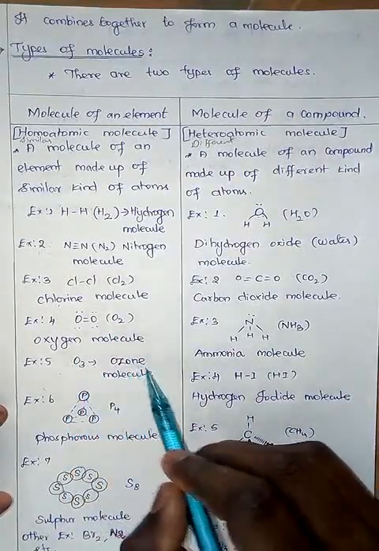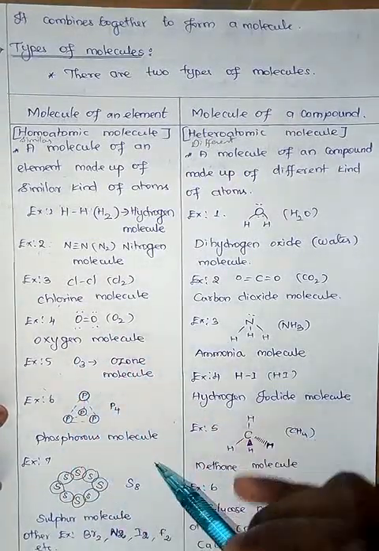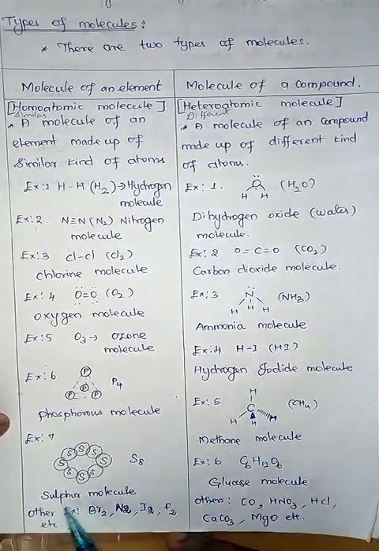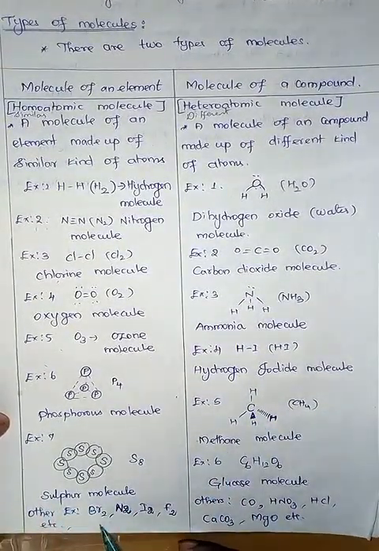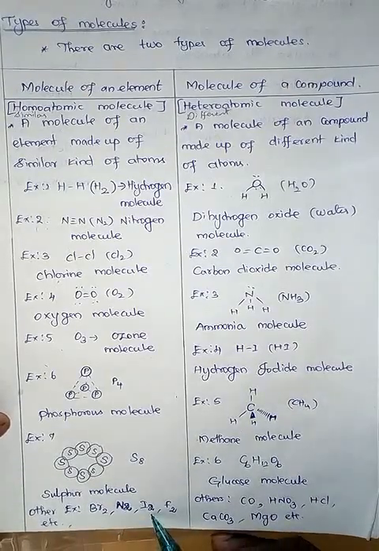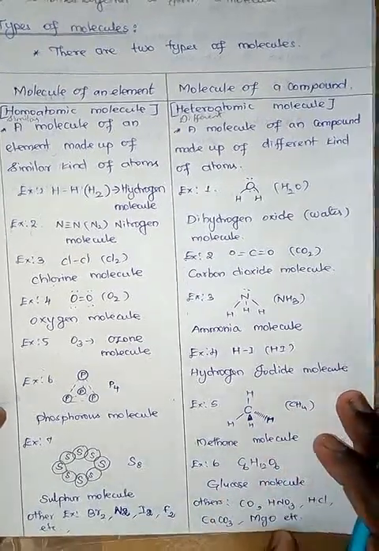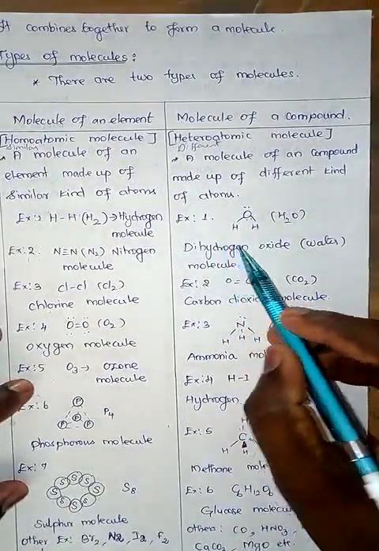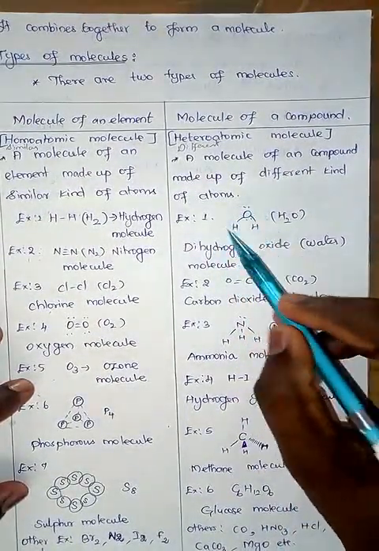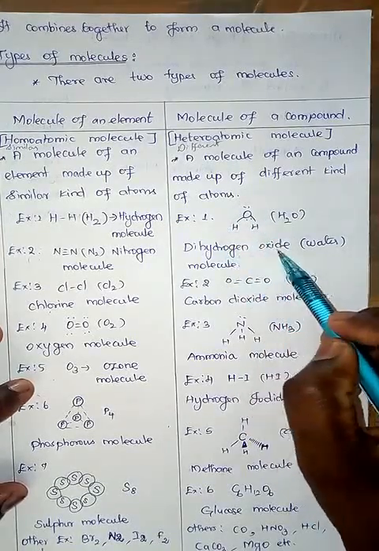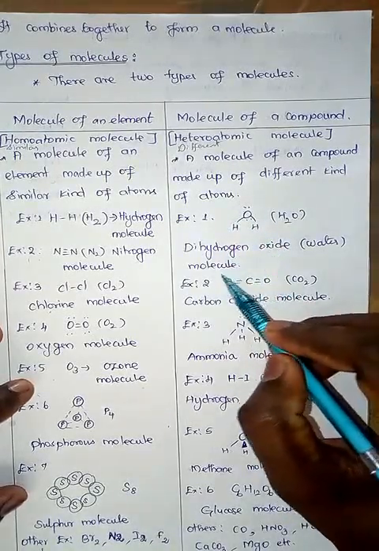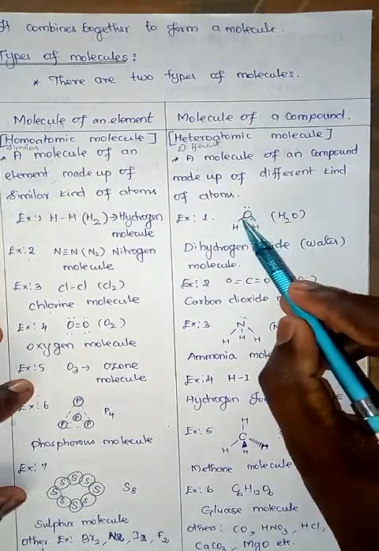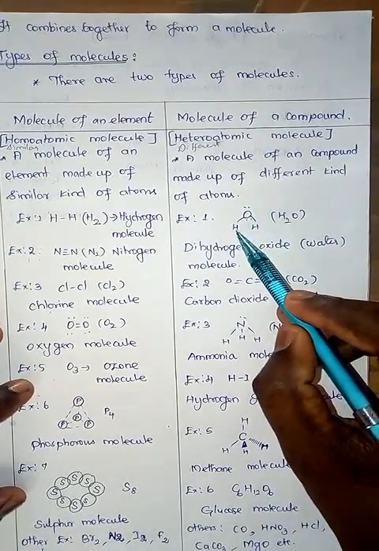Similarly, ozone molecule O3, P4 phosphorus molecule, and S8 sulfur molecule. And other examples are bromine, nitrogen, iodine, fluorine, etc. Come to the next category, that is a molecule of a compound. You know very well, this is H2O, dihydrogen oxide, we call the water molecule. So this is made up of two different kinds of atoms, oxygen and hydrogen.